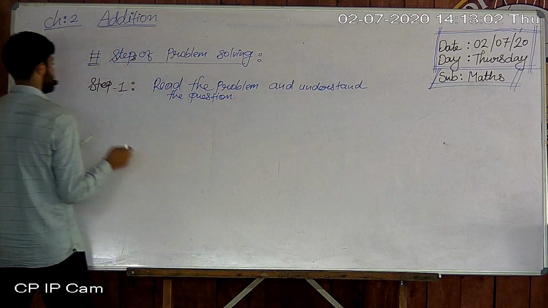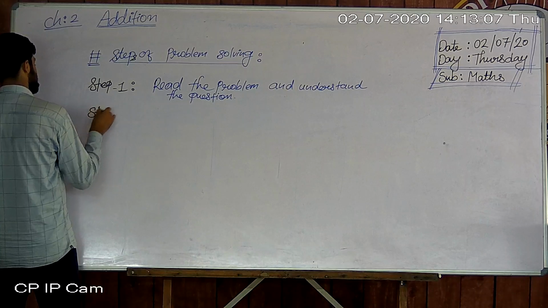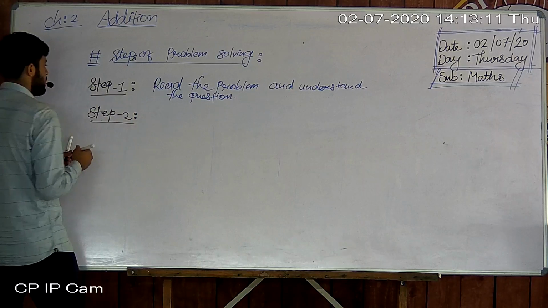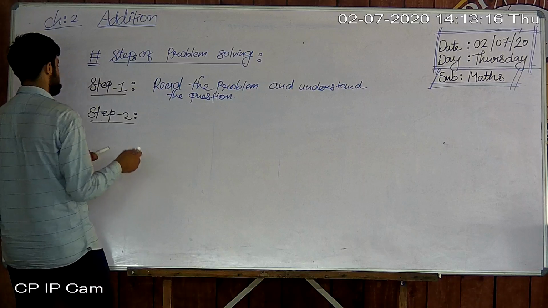I hope you understood better, all students, because the first point is very easy. Okay, so the first point is: read the problem and understand the question.